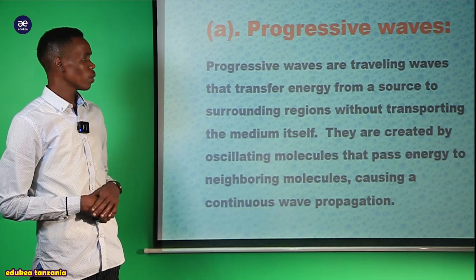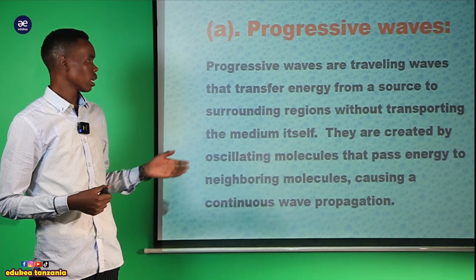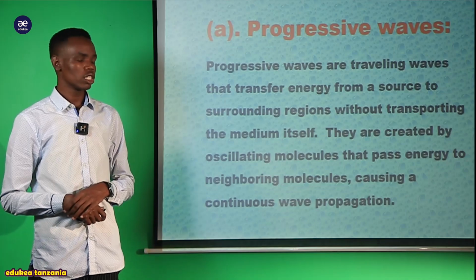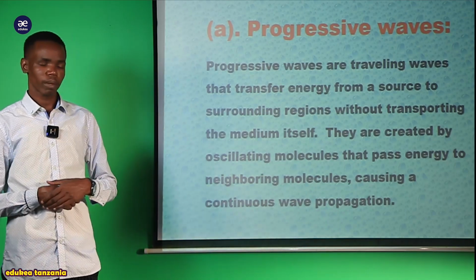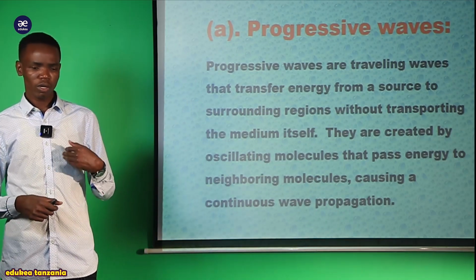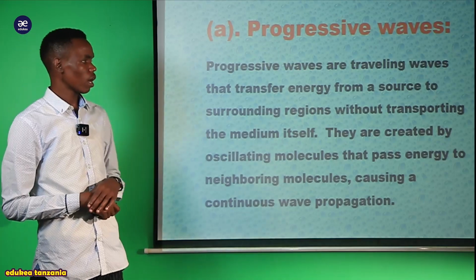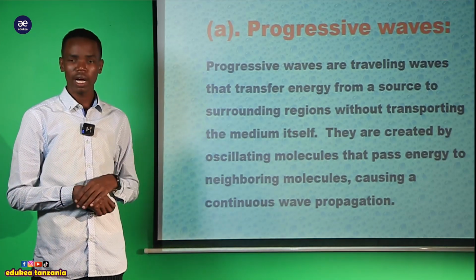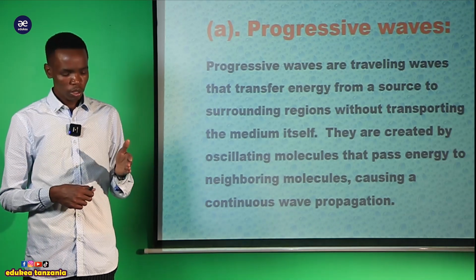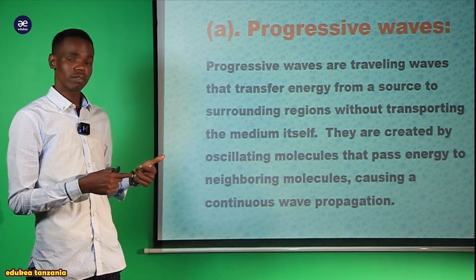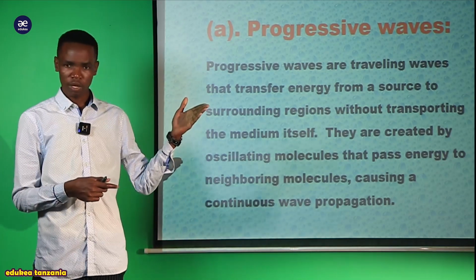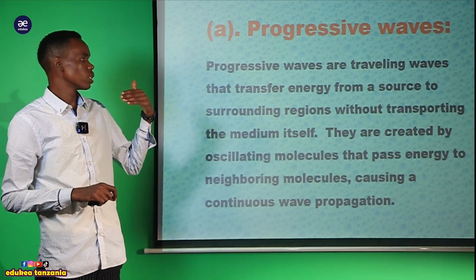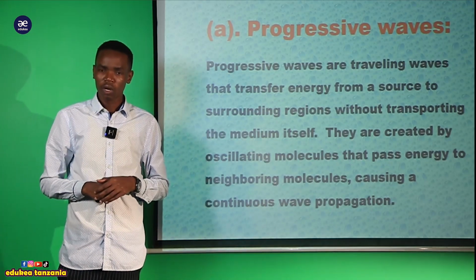So progressive waves are traveling waves that transfer energy from a source to the surrounding region without transporting the medium itself. Kwa tunapokuwa tunazungumzia hizi progressive waves, traveling waves that transfer energy. First of all, we should know that these traveling waves, the wave that trying to travel, they could transfer energy.